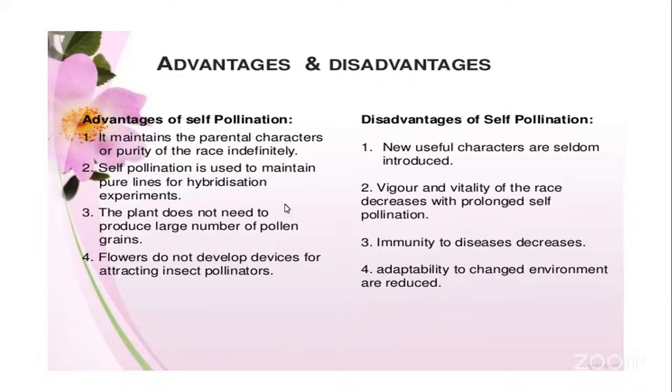As the pollination is occurring within the same flower or within the same plant, there is no need of producing a large number of pollen grains. So plants are restricted to produce only a small number of pollen grains. And the flowers do not develop any special devices for attracting insects for pollination. So these are all the advantages of self-pollination for a plant.